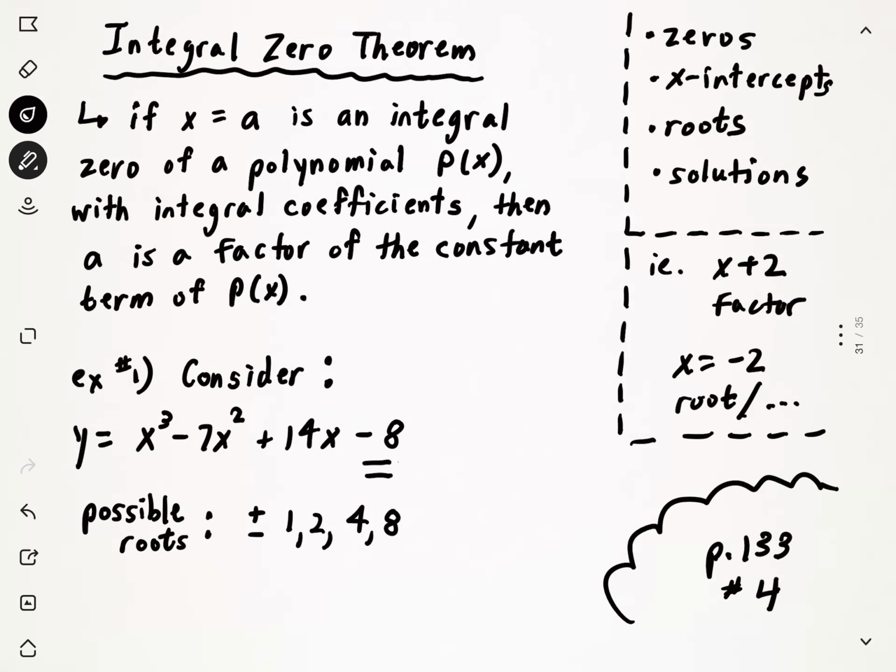There are definitely 3 factors because it's a degree 3 function. What those factors are, we don't know. But if we have to do any sort of trial and error methods, basically what we're doing is going from an infinite number of possibilities, and we're narrowing it down to, in this case, 8 different numbers: positive 1, 2, 4, and 8, and negative 1, 2, 4, and 8. So those are your possible roots.